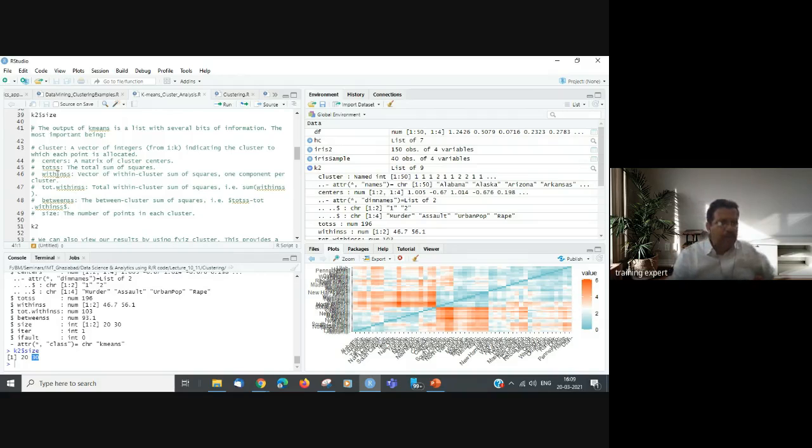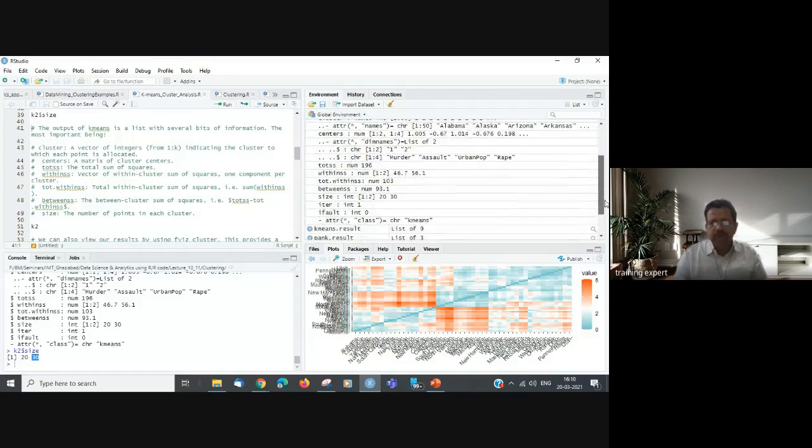Then you have totss, the total sum of squares, which is based on the Euclidean distance. Withinss is the vector of within-cluster sum of squares, one component per cluster, so one value for each cluster. The withinss values of both clusters are defined: 46.57 and 56.1.